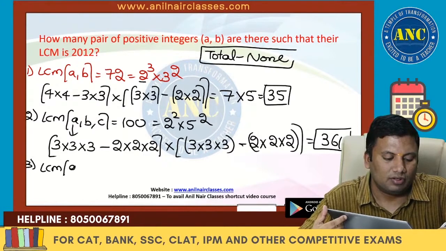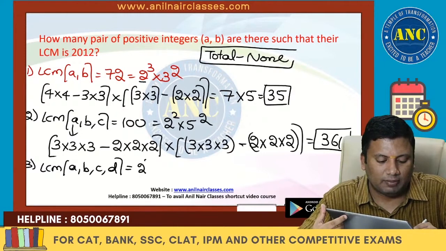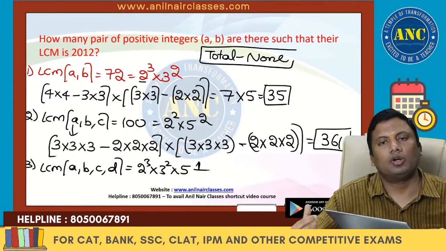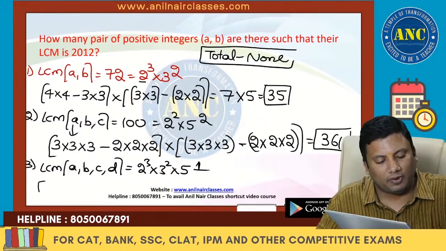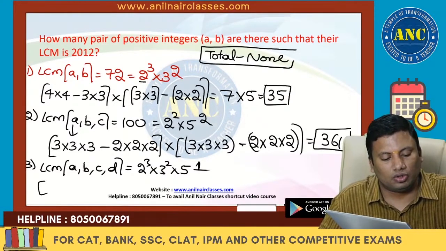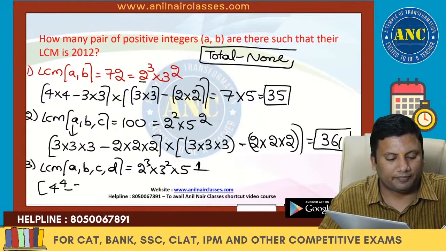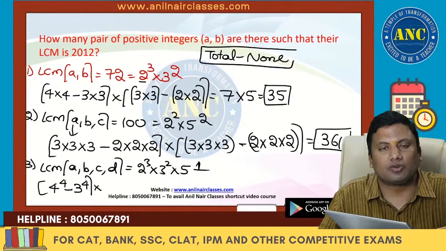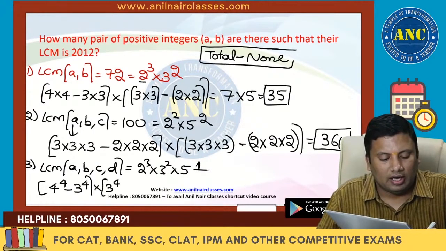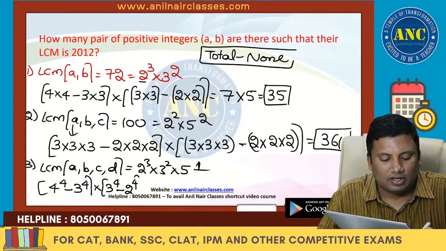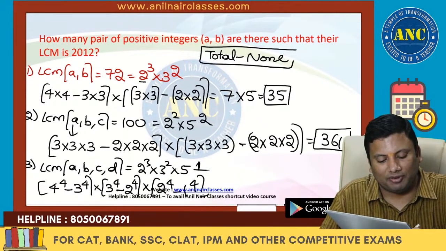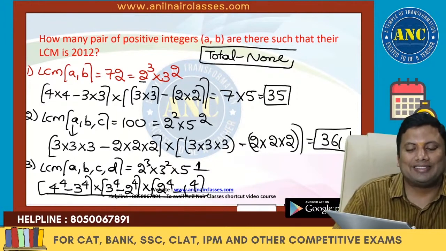LCM of A, B, C, D is nothing but 2 cube into 3 square into 5 power 1. A will take 0 to 3, 4 choices. 4 variables are there. Don't take 2 power 3. Similarly, 3 square, 0 to 2, 3 choices. Don't take 3 square. 0 to 1, 2 choices. 2 power 4 minus 1 power 4. I hope the idea is crystal clear.